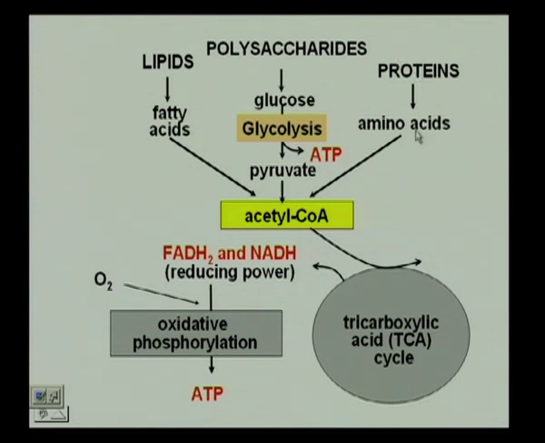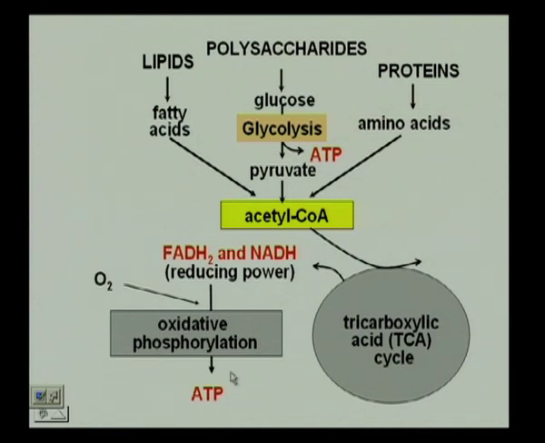Proteins again breaking down into amino acids that again are utilized in this acetyl CoA, which finally is used in the tricarboxylic acid cycle, which is going to be the breakdown of the tricarboxylic acids, the oxaloacetate and so on and so forth. Then we have this process where we have FADH2 plus NADH giving you with oxygen oxidative phosphorylation in the production of ATP. Okay.